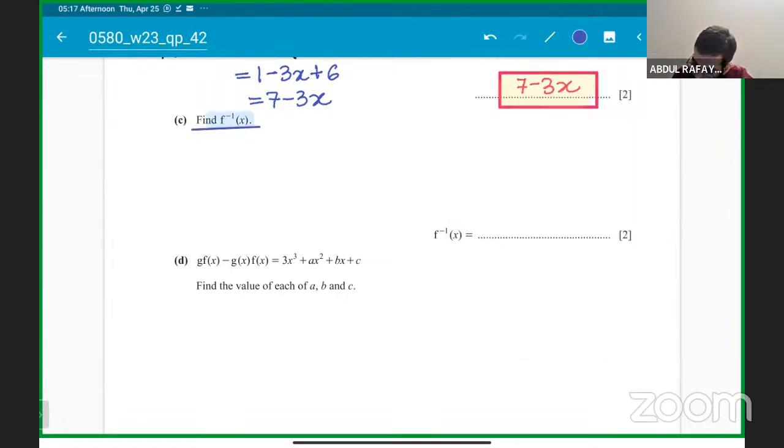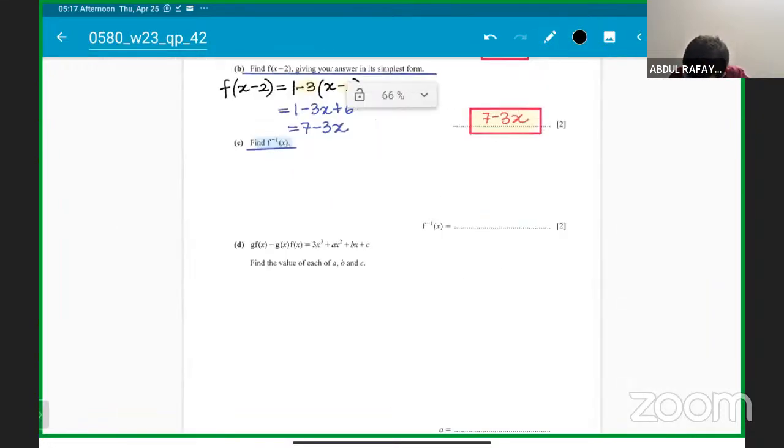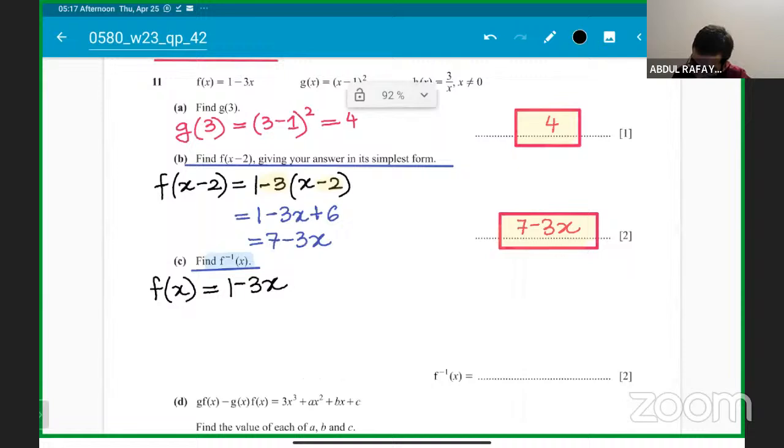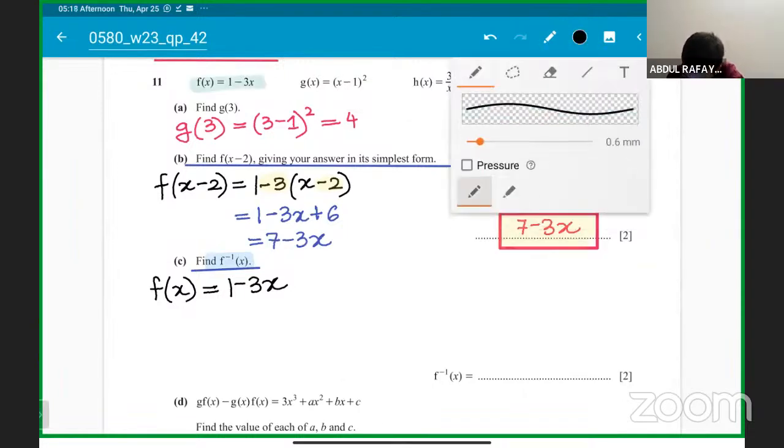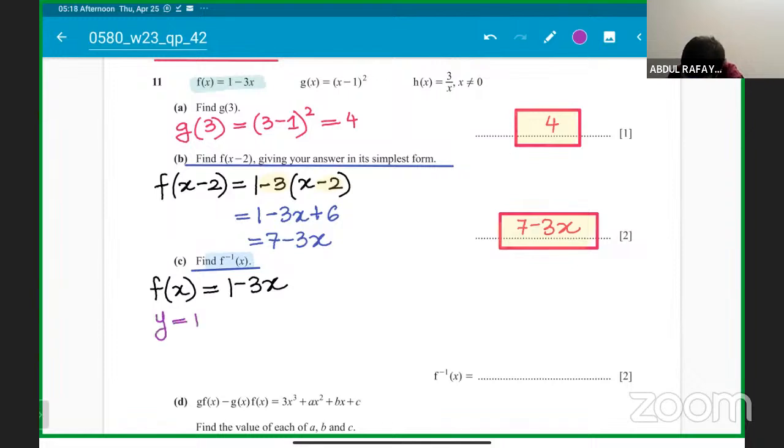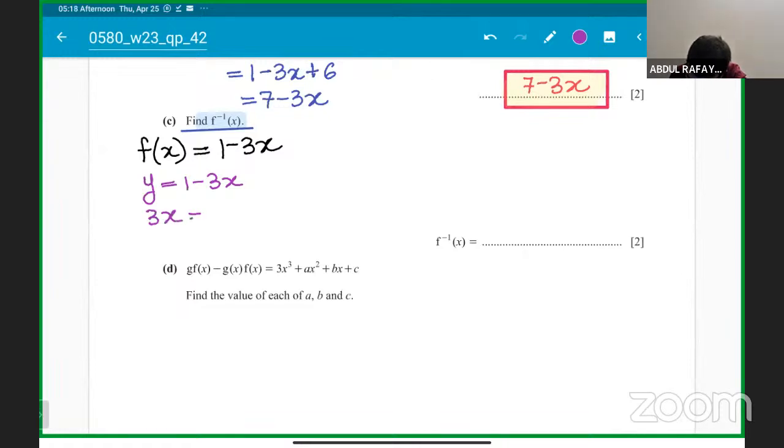f inverse of x will be simple. If you talk about f inverse of x, what is f(x)? So I write down f(x) is 1 minus 3x. Okay, students, I've written down f(x) is 1 minus 3x, right? Everyone there with me? And what we have is basically y, we'll have to make x the subject. Simple. So 3x will come here and 1 minus y will go there. Okay, so 3x comes here, y goes there. Everyone got this step? And the last step will be x as the subject. So x is 1 minus y divided by 3.